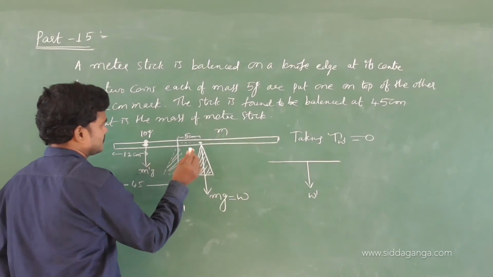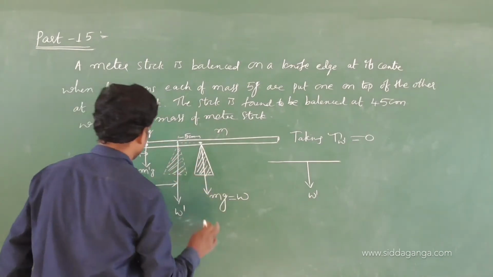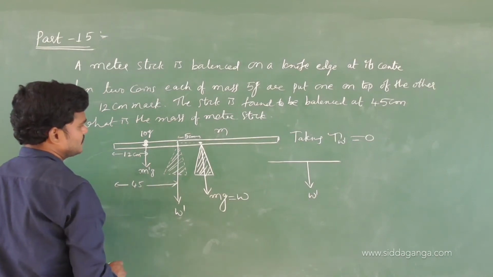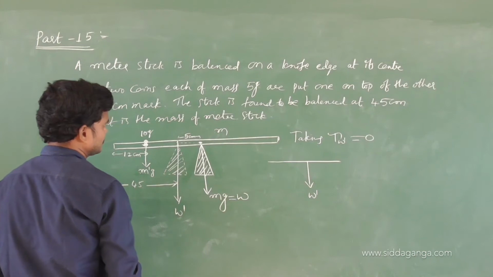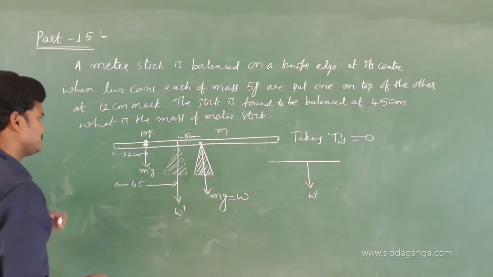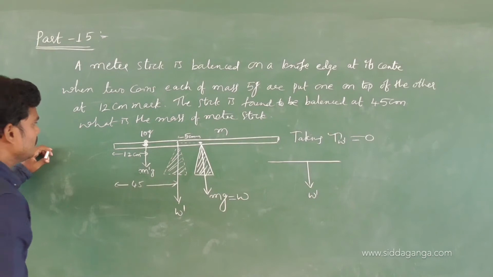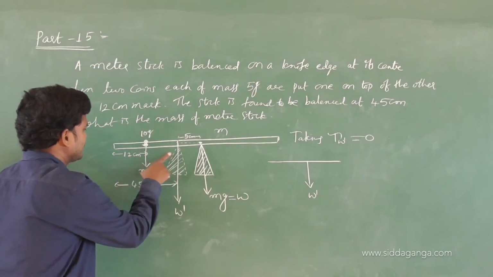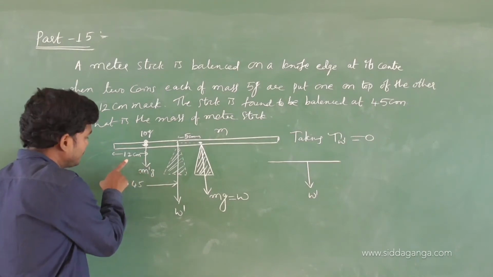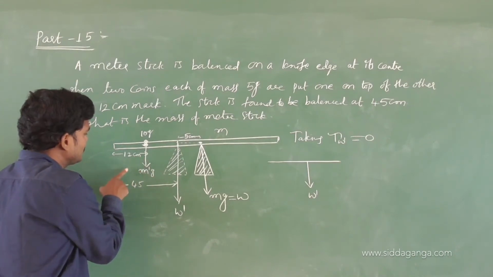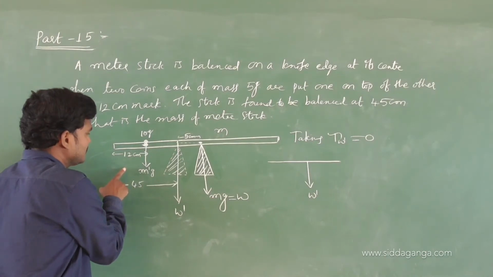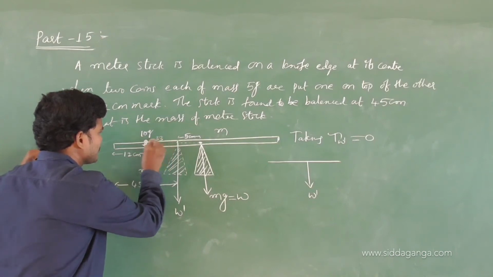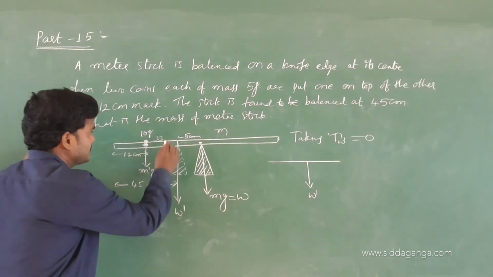Okay, 45. How much is this value? If I take this, how much is this? This is 45 and this is at what distance? The 10 grams is at what distance? 45 minus 12. Okay, 45 minus 12, how much is it now? So 33. Okay, so this distance is 33.